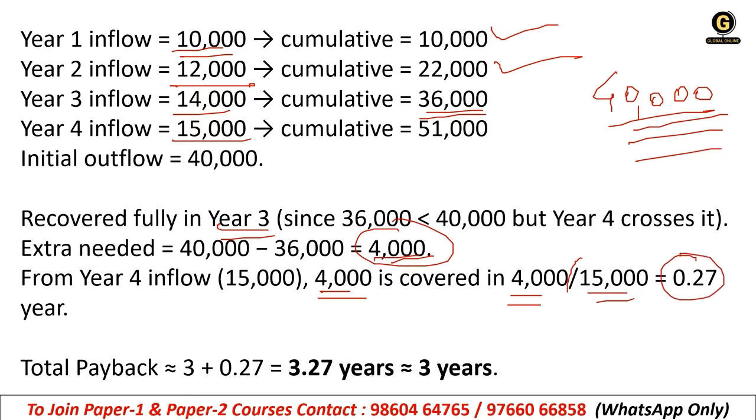What is it? 0.27 year, correct? So total payback is 3 plus 0.27, that means 3.27 years. Okay, payback period will be 3.27 years. So basically we consider it 3 years. Okay, so the right answer was 3 years.